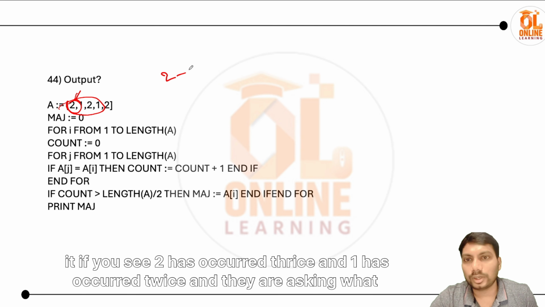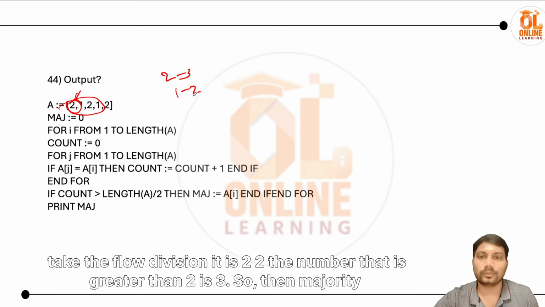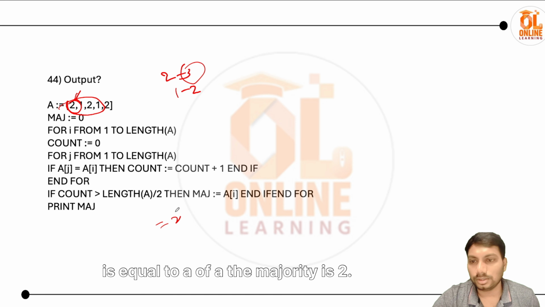If you see, 2 has occurred thrice and 1 has occurred twice, and they're asking what is greater than length of a by 2. Length of a is 5, and 5 by 2, if you take the floor division, is 2. The number that is greater than 2 is 3. So then majority is equal to a of that index, the majority is 2.